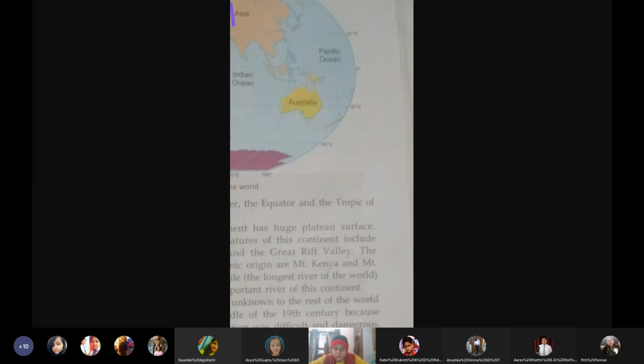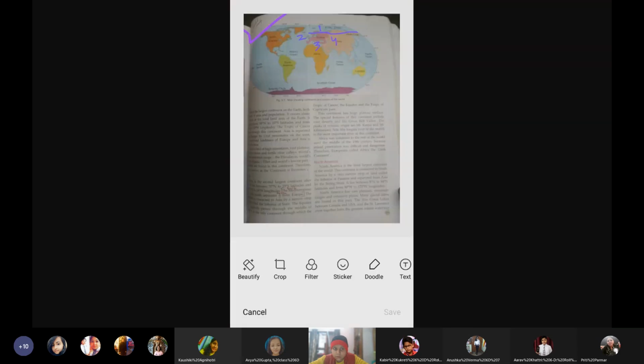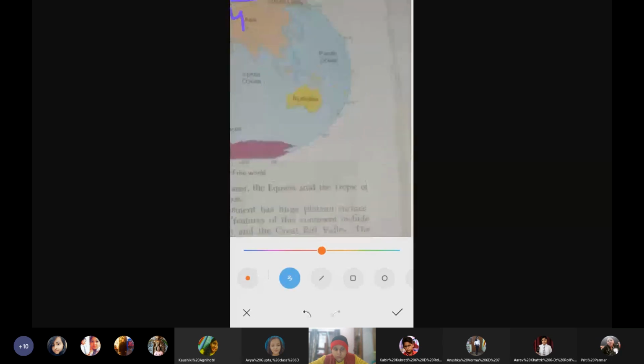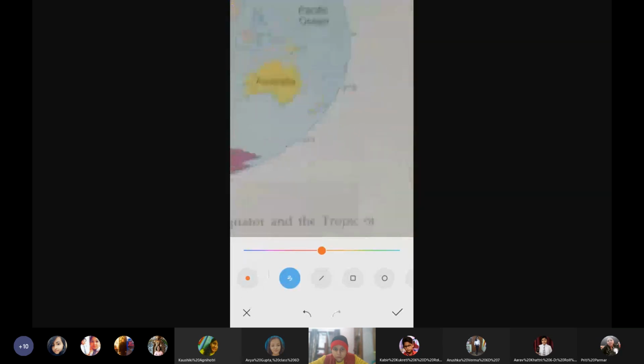The Great Barrier Reef is a unique feature found along the northeastern coast of Australia. The northeastern coast of Australia will be somewhere here. This area. Okay, I'm telling you this area. This is the reef area.